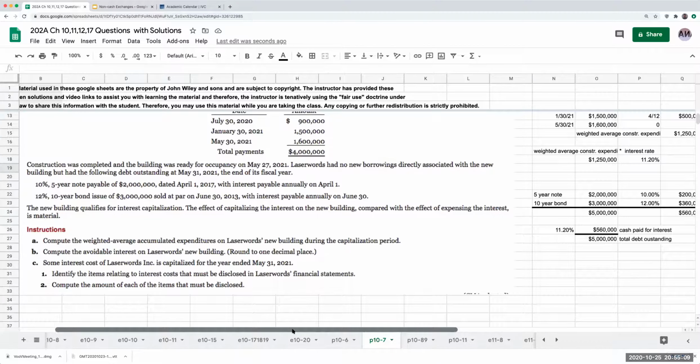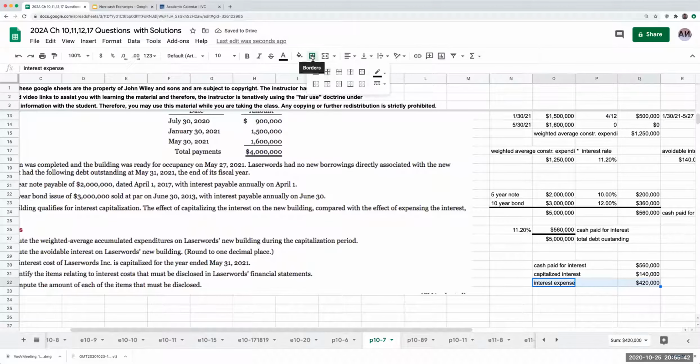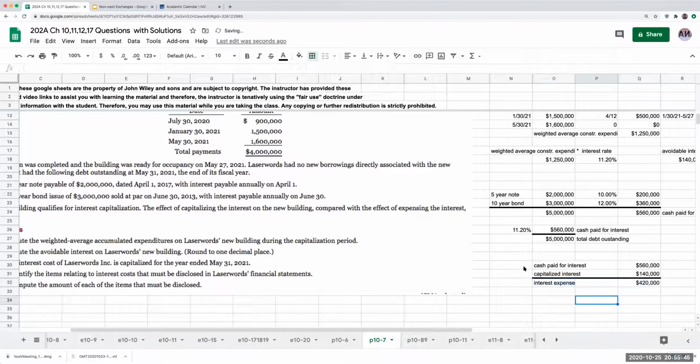So the avoidable interest is $140,000, and we need to identify the items relating to interest costs that must be disclosed in the financial statements. My cash paid for interest is $560,000. My capitalized interest as a result of the construction is $140,000. So my interest expense is going to be the difference, or $420,000, or the favorite number of Mr. Elon Musk. As we look here, this is the breakdown. Okay.